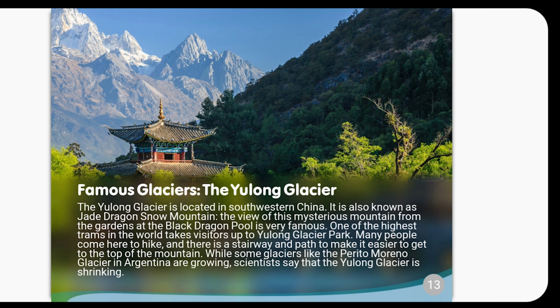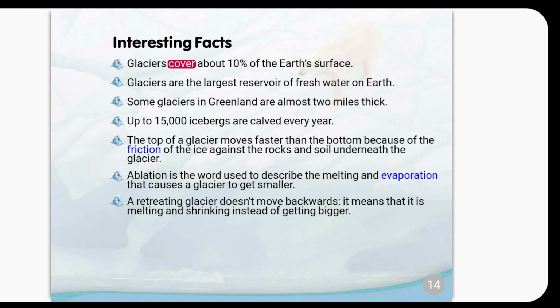Interesting facts. Glaciers cover about 10% of the Earth's surface. Glaciers are the largest reservoir of fresh water on Earth. Some glaciers in Greenland are almost 2 miles thick. Up to 15,000 icebergs are calved every year.